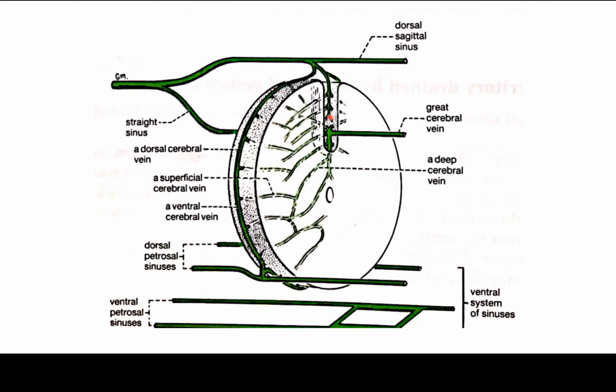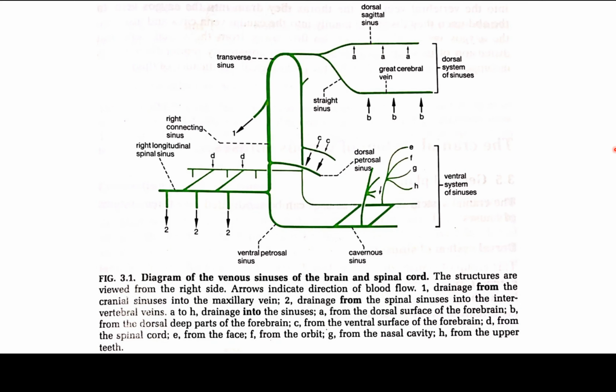Clinical significance of venous drainage of the neural axis: spread of infection in the head. Infected material which enters the veins of the face, nasal cavity, orbit, and upper teeth can drain directly into the ventral system of cranial sinuses. Bacterial attack on the endothelium of the sinuses may cause thrombus, and this can lead to sudden obstruction of venous drainage in the sinus system with serious if not fatal results.